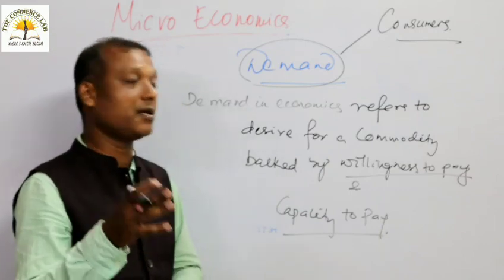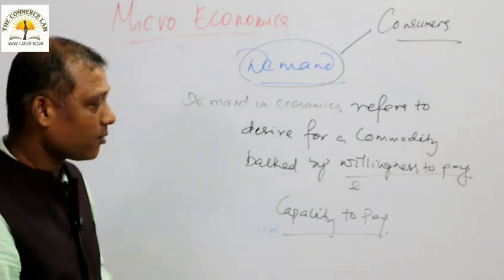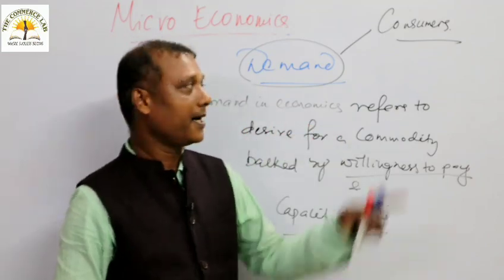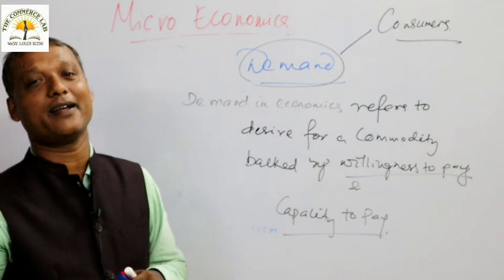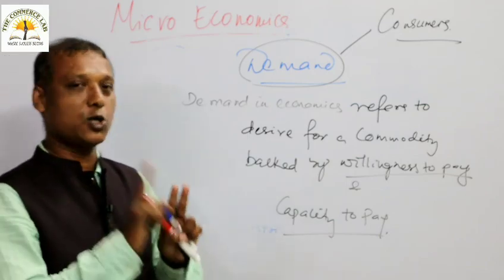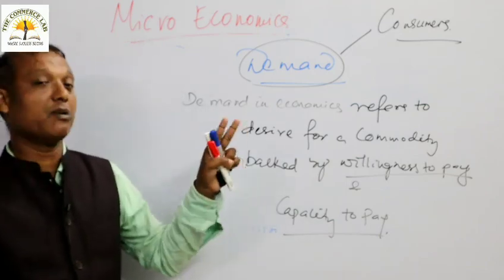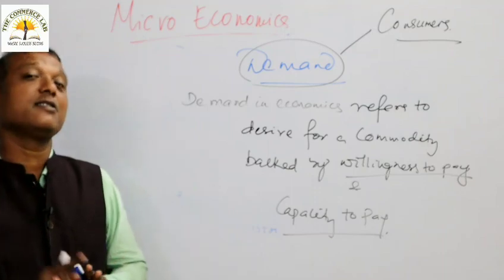Who has the responsibility of production? Producers. So consumers and producers. It is the consumers who will make demand. It is the producer who will make the supply. You understand? Very interesting point. Consumers and producers. Consumers will make demand, producers will make supply.